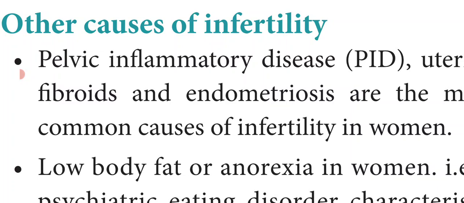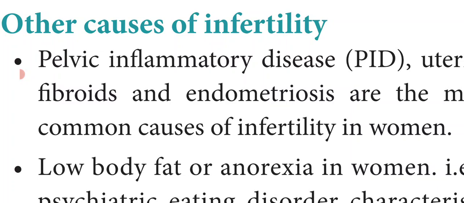It is not cancer, but it is the uncontrolled growth of cells in the uterus. And endometriosis in women. Endometriosis is the most common cause of infertility in women. So the most common causes are uterine fibroids and endometriosis.